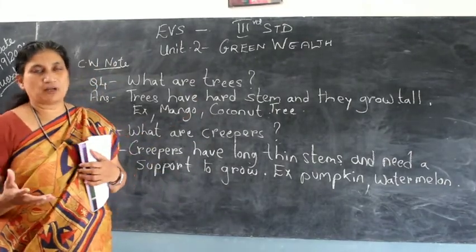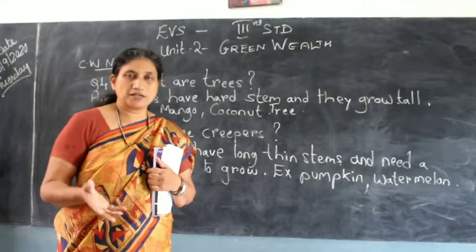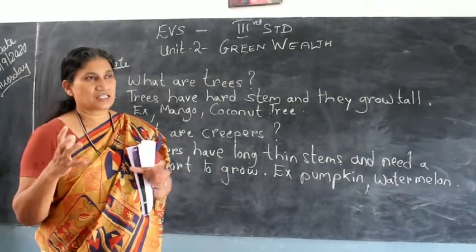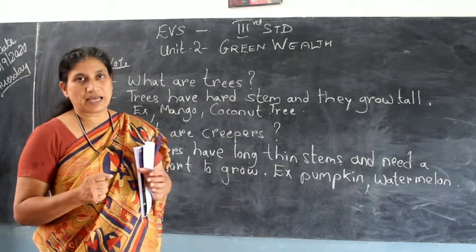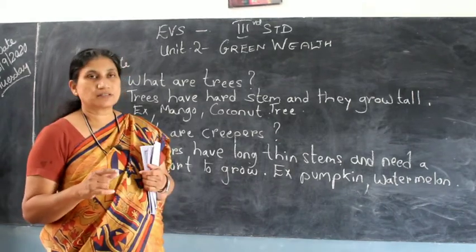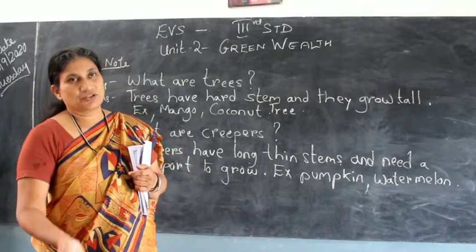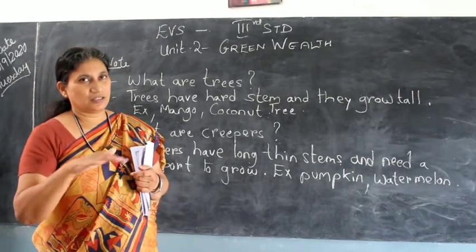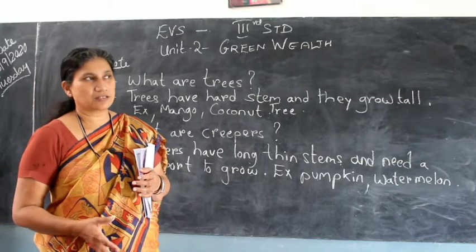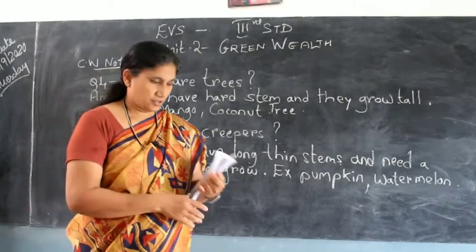So these are the four types of plants that are classified in the plant kingdom. They are classified according to their stem thickness and the height at which they grow. So the smallest is herbs, then comes the shrubs, and creeper is the third in the level of the plant kingdom, and then the trees, which have the hardest stem and grow the tallest.